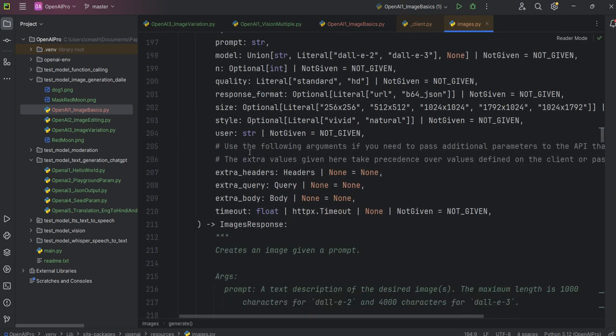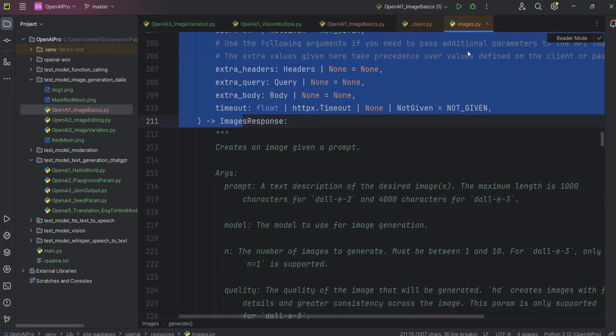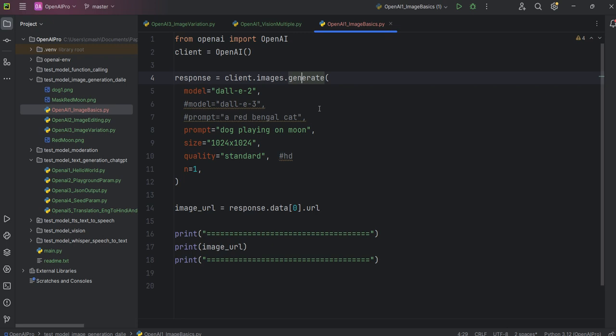This is the method we are going to use. Just ignore whatever is written inside this; it's the underlying implementation, and we are not going to go into that. We are just going to use it. This is images.generate, and we are passing a few parameters, and some image will be generated. This is the model. Let's try to run with DALL-E 3, which is the latest one.